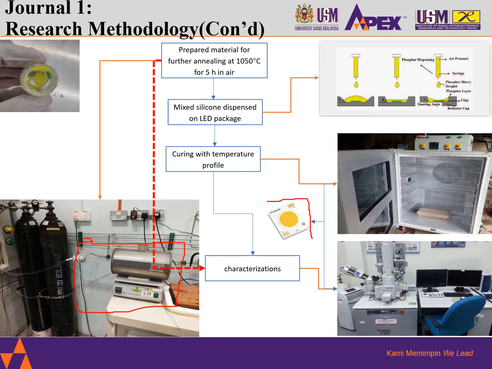So an LED together with a phosphor system is produced into a package, as we see here. And what I'm showing you here, highlighted, is the COB package, which is very common in the LED market we have today. And once we have this LED package, it is further run into characterizations.